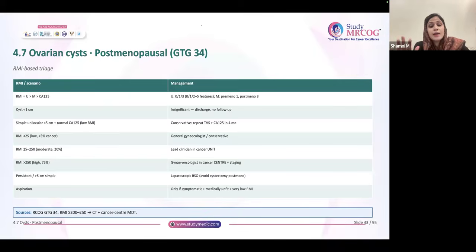So 5 points are there: multilocularity, solid areas, mets, ascites, and bilaterality. You give 1 score each and then calculate. If only one feature is there, the total score will be 1. If 2 to 5 are there, the total score will be 3. So only 1 and 3 scorings are there for ultrasound.